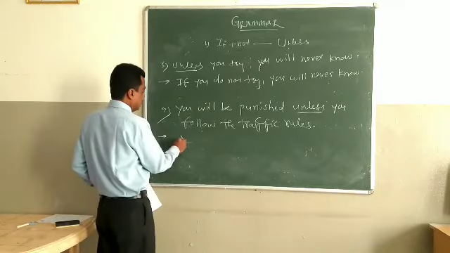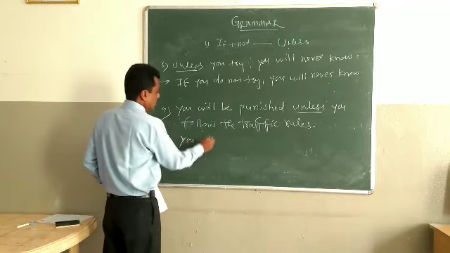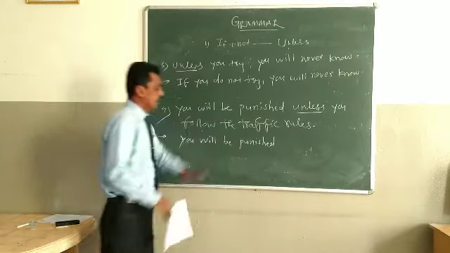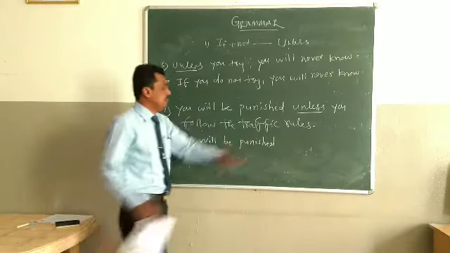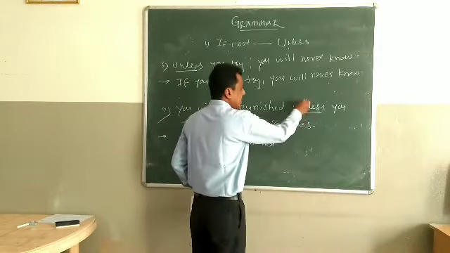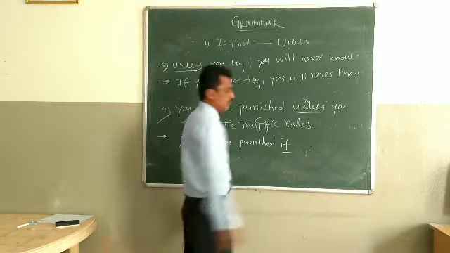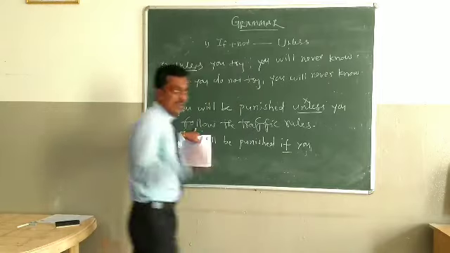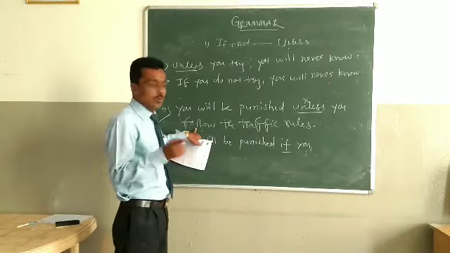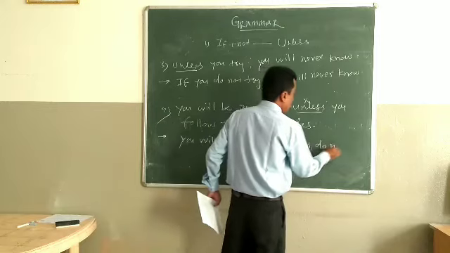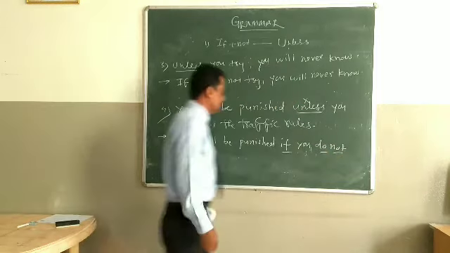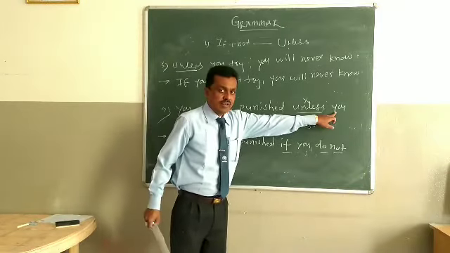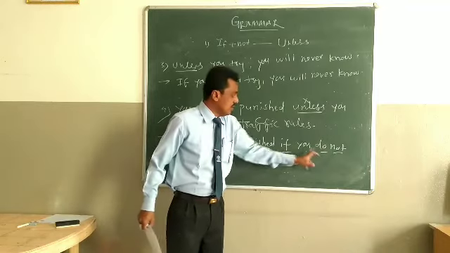See, you will be punished. So this is the first part. As it is, we have to write you will be punished. In place of unless, we have to use if. If you follow, its main verb is in V1 form, so we can take auxiliary verb do. If you do not, we have to use this one. In place of unless we use if. Then after unless there is a particular word you we have taken here.